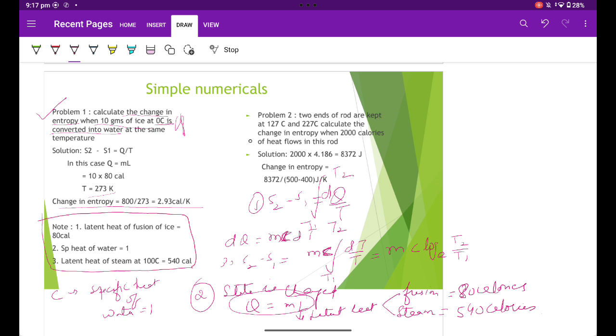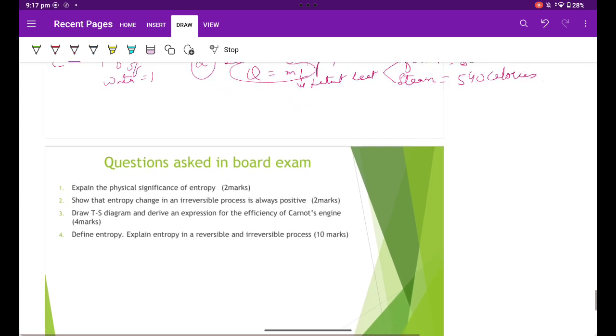Two ends of a rod are kept at 127 and 227. Calculate the change in entropy when 2000 calories of heat flows. This is a simple numerical, so the change in entropy will be solved directly by Q by T.